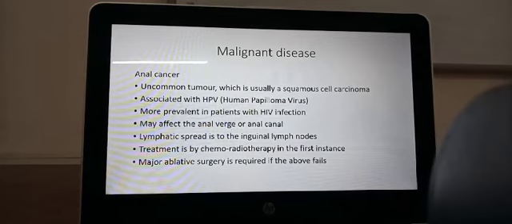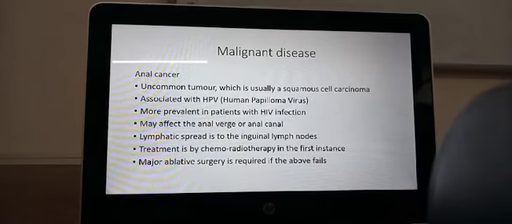Lymphatic spread is along the inguinal lymph nodes. Treatment is by chemotherapy. Ablative surgery is to excise the whole thing. If all else fails, we may have to just excise the fibrous stricture all around.